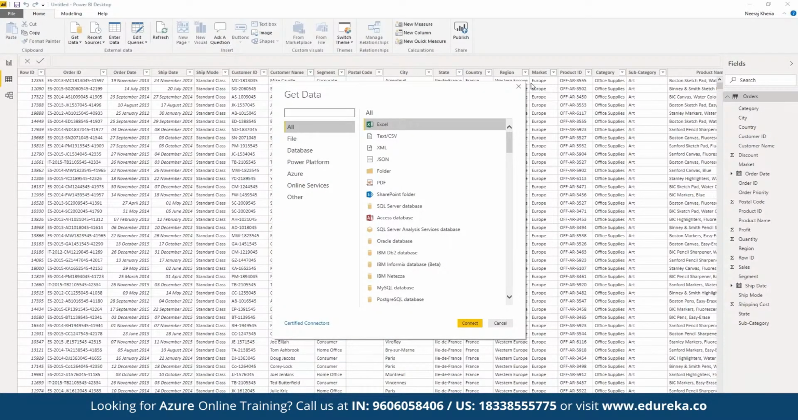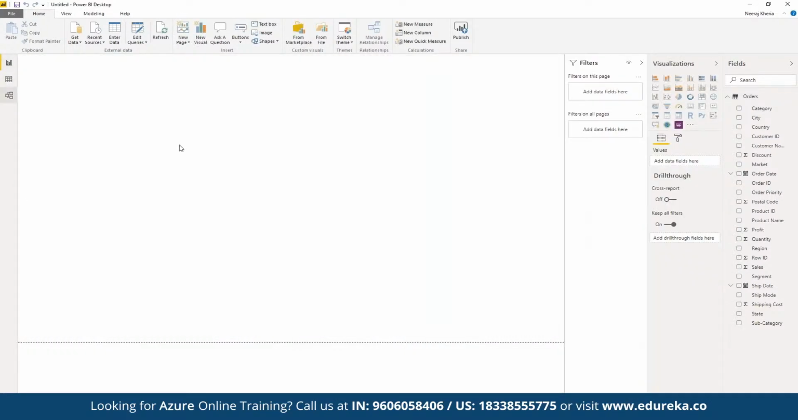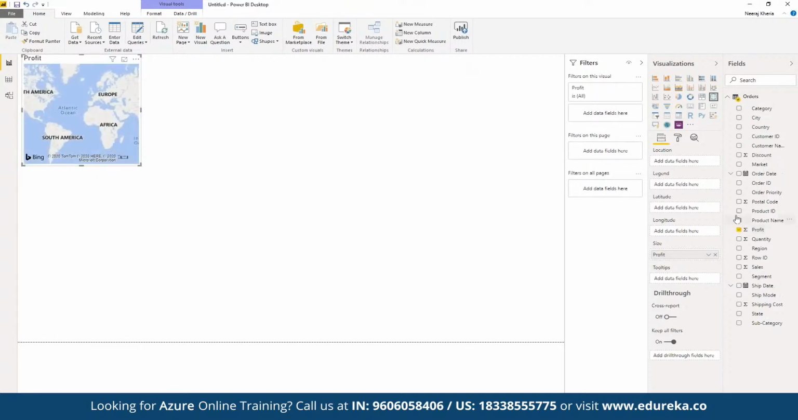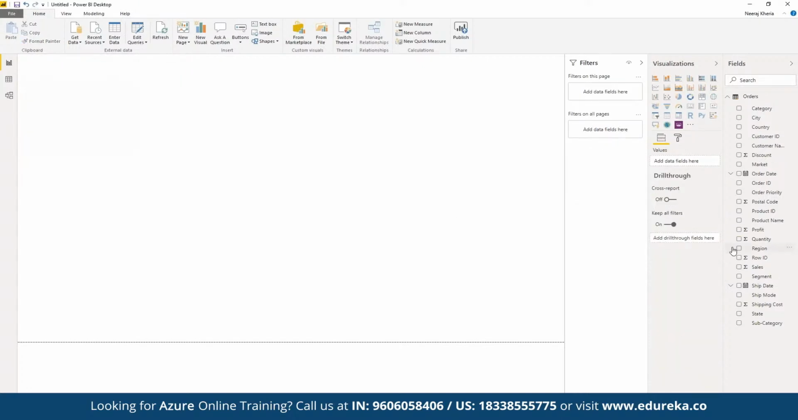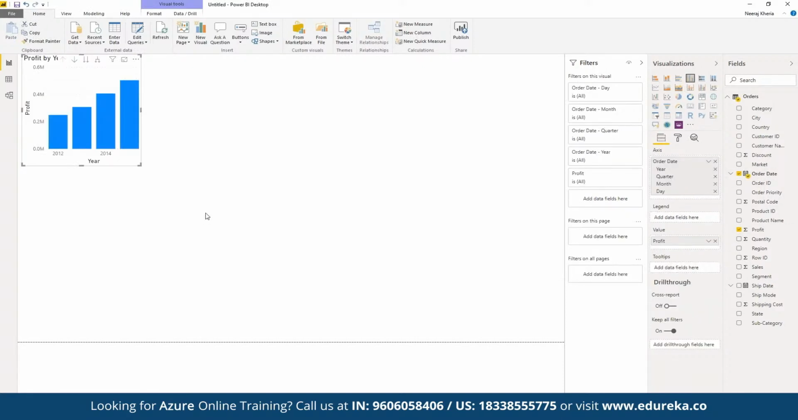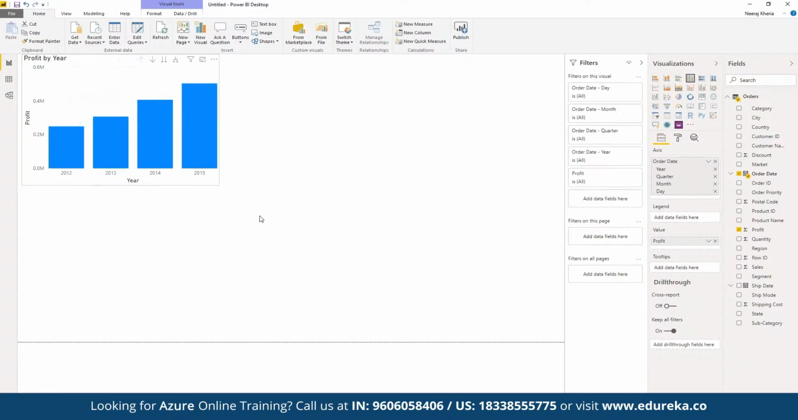Now, once we have imported the data set, we can come back to our visualization screen where we can start creating multiple reports out of it. Let's say we want to work on city, or the quantity, or the profit. Now we want to see the order date. We don't want to use this map here, so we can remove it. We want to work on the profit and the order date, to see how the profit has performed year-wise.